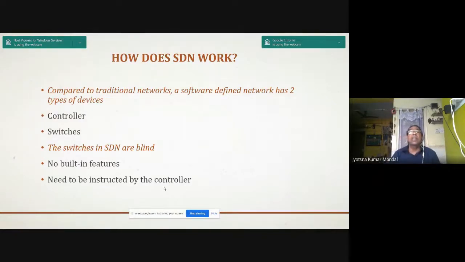How does SDN work? Compared to the traditional network, a software-defined network has two types of devices, controller and switches. The switches in SDN are blind ones. That means no policies, no controls, no built-in features, and they need to be instructed by the controller.